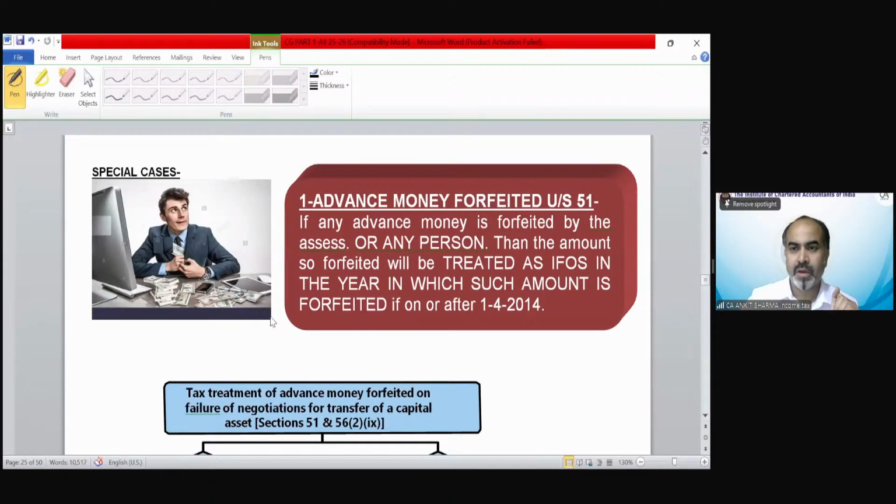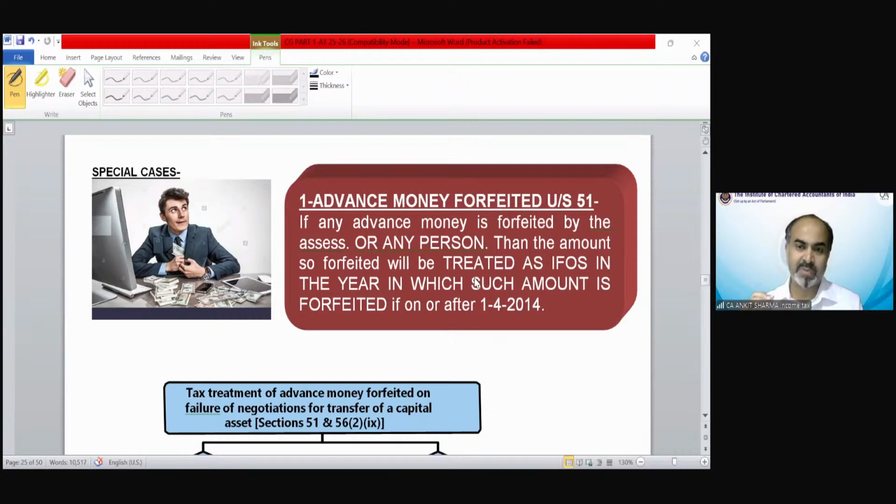Good. Now moving on to a small section, it's very small, so we will cover it in 4 or 5 minutes. Then our class time will be over, I guess. And that is advance money forfeited under section 51. It says, if in case of any transfer, you receive any money in advance. Generally, it happens in case of immovable property that you make an agreement with someone that I will transfer my property to you for rupees 50 lakh, and the buyer is going to pay you 1 lakh rupees in advance.